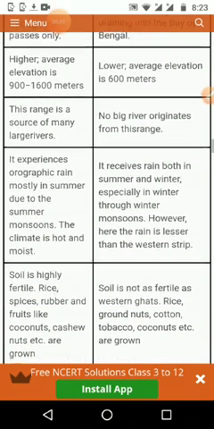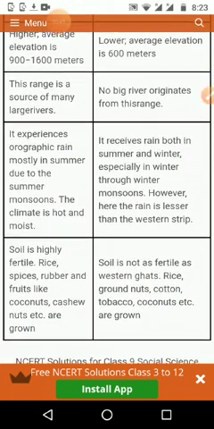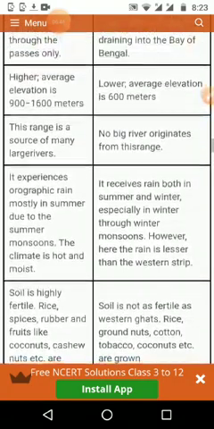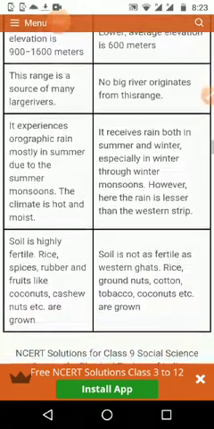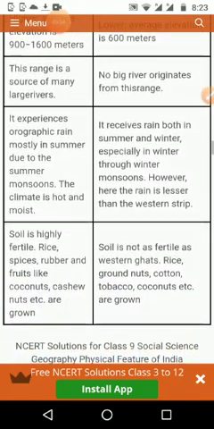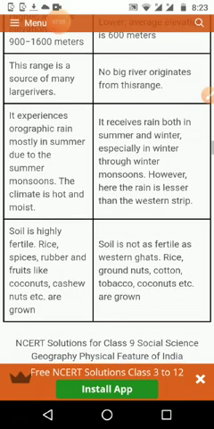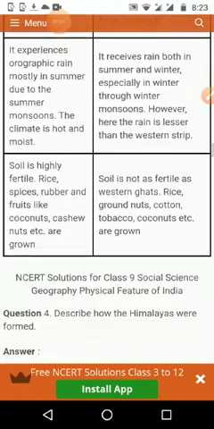Then the height: the Western Ghat is very high, with an average height of 900 to 1600 meters, and the Eastern Ghat is lower, with an average of 600 meters only. The Western Ghat ranges are the source of many larger rivers like Krishna, Godavari, and Kaveri, and in the Eastern Ghat there are no such big rivers, only very small rivers.